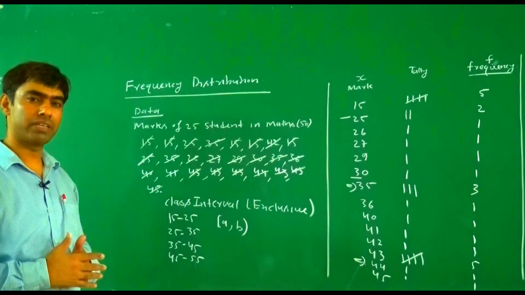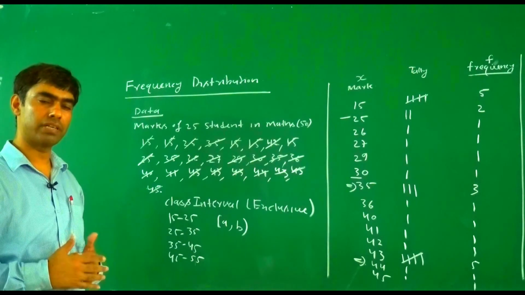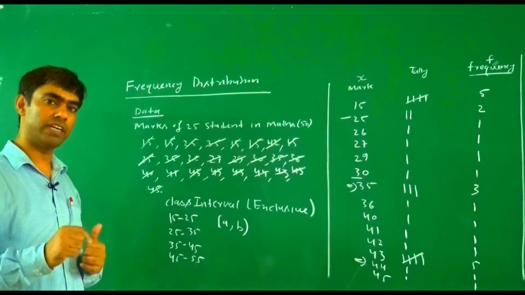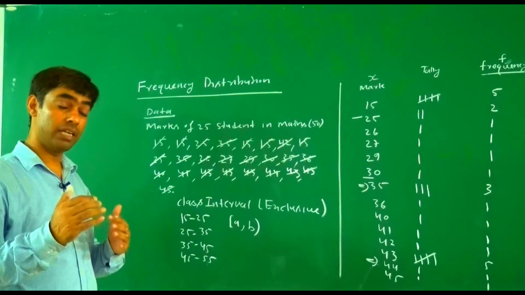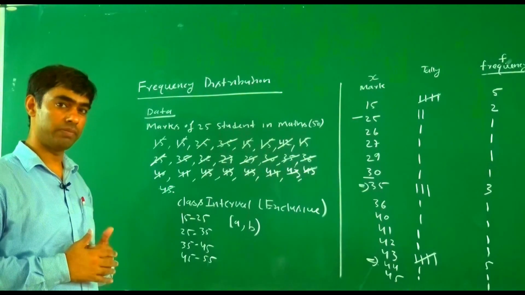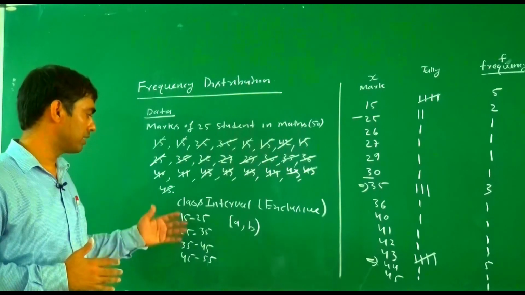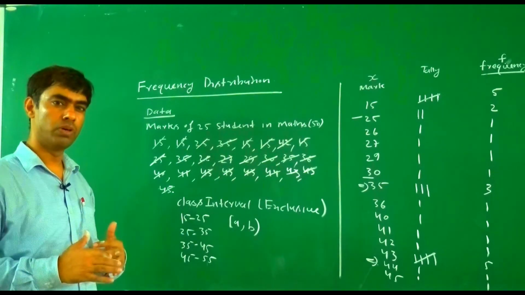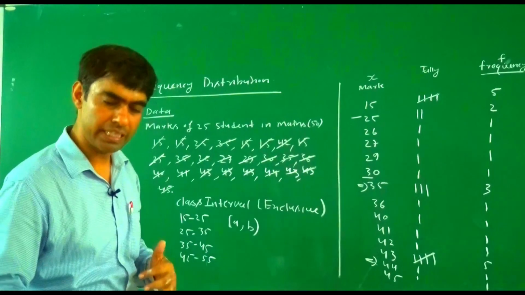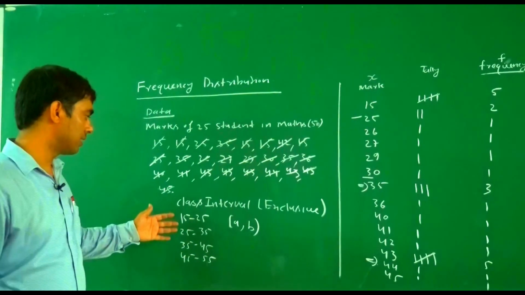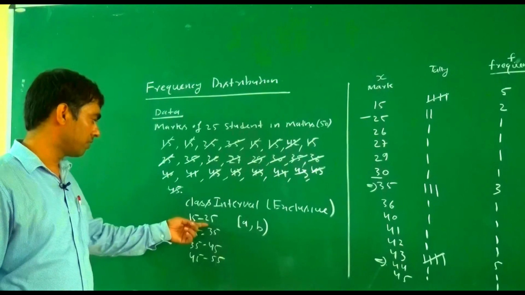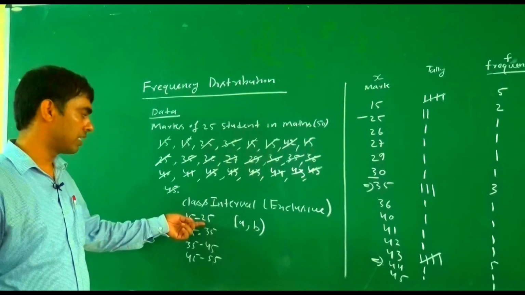So this is the basic idea of frequency distribution. And what is the size of a class interval? In general, the size of a class interval is between 5 to 50. If the length of a class interval is less than 5, then we are unable to find significant values of a statistic. In general, the length of a class interval is not less than 5.